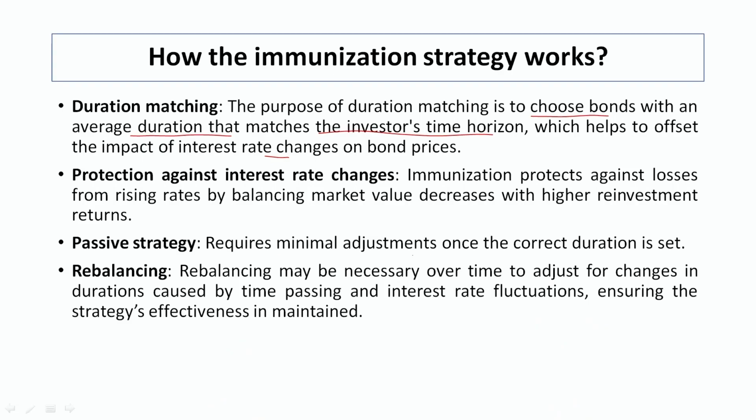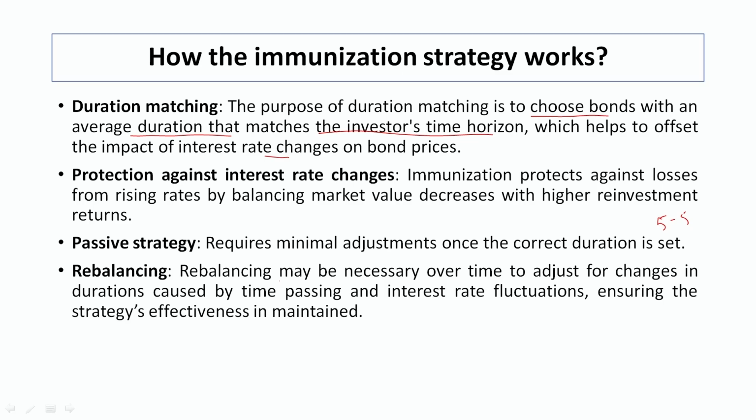Passive strategy requires minimal adjustments once the correct duration is set. If this 5 years matching or 10 years, 6 years matching has been done correctly, in that situation the investor can have a passive strategy, otherwise he requires an active strategy like conditional immunization.